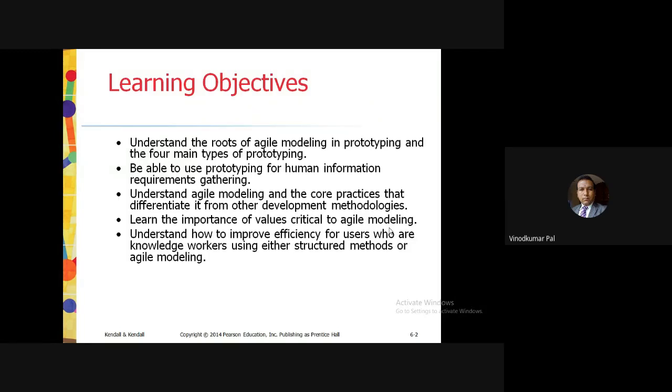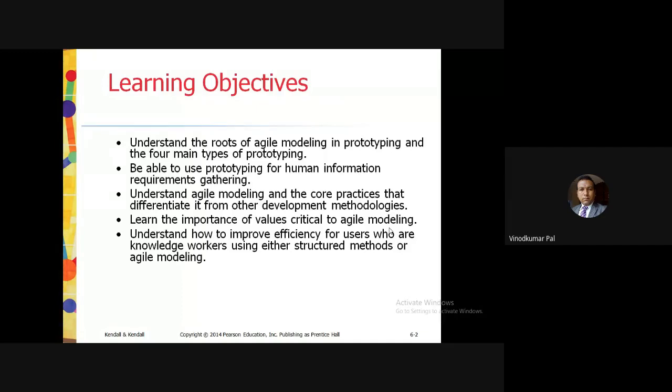Understand how to improve the efficiency for users who are knowledge workers, using either the structured methods or the agile model. As an example of a structured method, we can consider SDLC. All these steps are there. Once we have taken the requirement, we work on that fully, and finally we deliver the system.